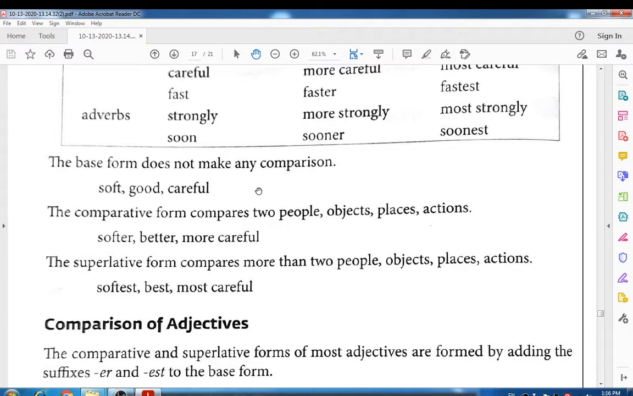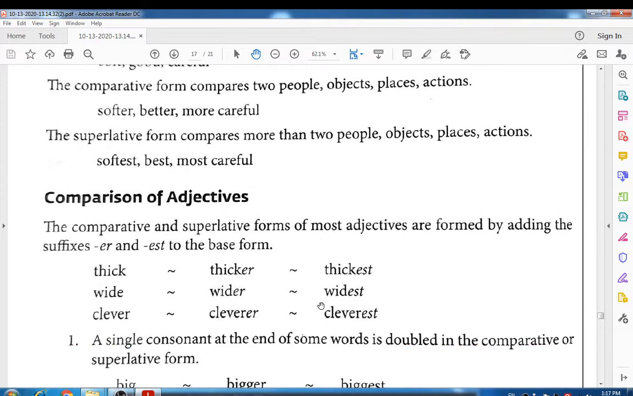Okay students, look at the next one. The comparative form compares two people, objects, places and actions. It means you can use the comparative form when you have to compare between two people, two objects, places or actions, right? So soft became softer, better, more careful, like this. Look at the third one. The superlative form compares more than two people, objects, places, actions, etc. The superlative forms of some words are softest, best, most careful. Let's discuss it in detail.